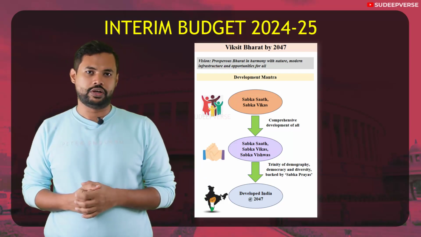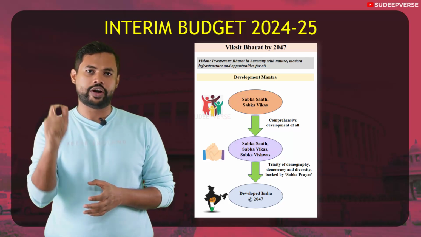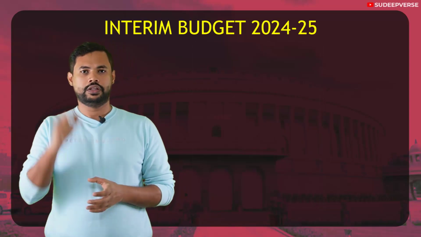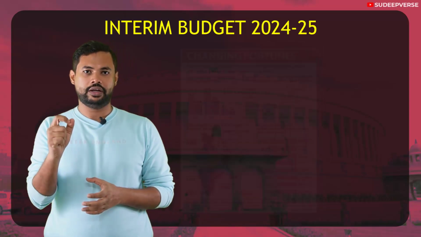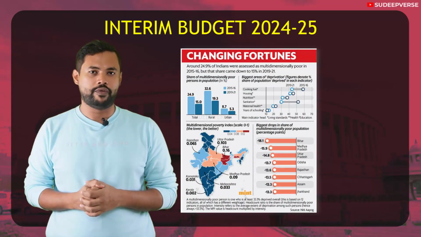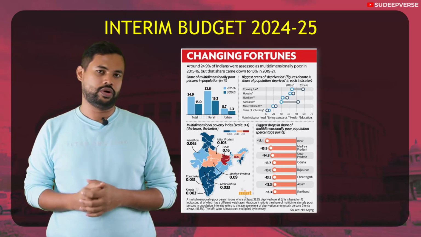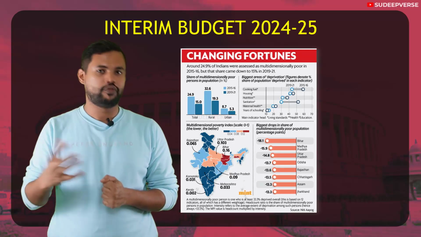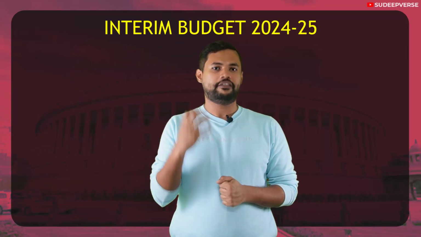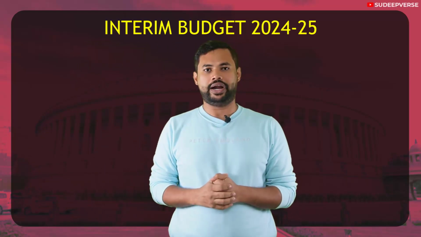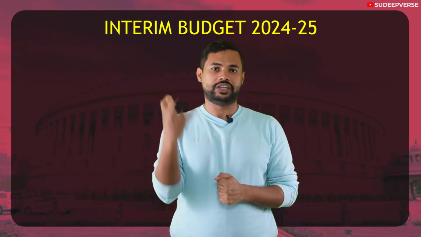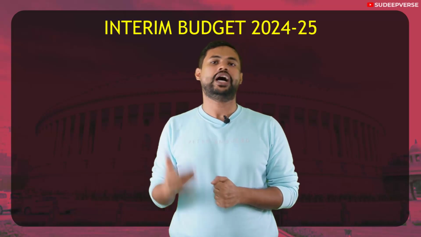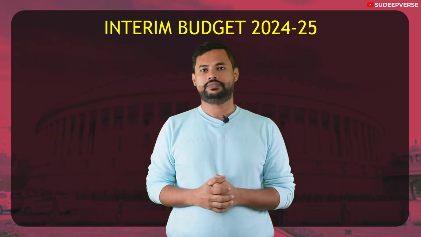Our finance minister very beautifully tells that we are already on track in achieving this objective. She says that according to the multidimensional poverty index released by Niti Aayog, we have already brought 25 crore people out of poverty. She has stated that our average real incomes have increased by 50% in the last 10 years.